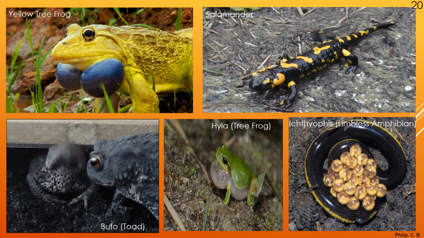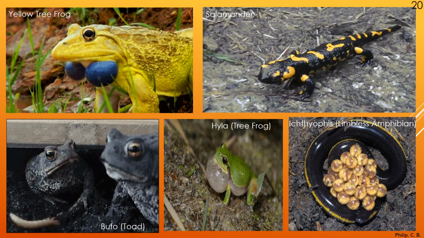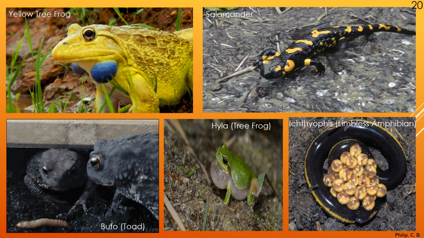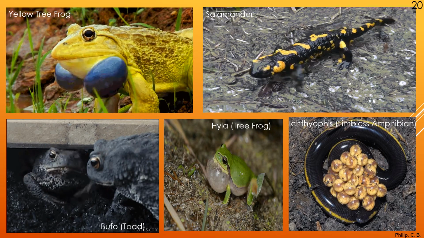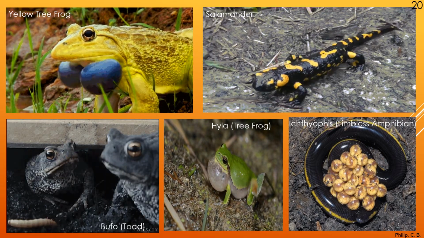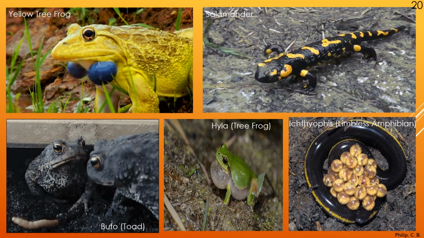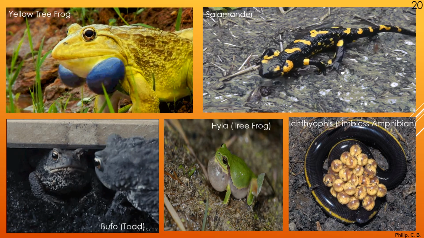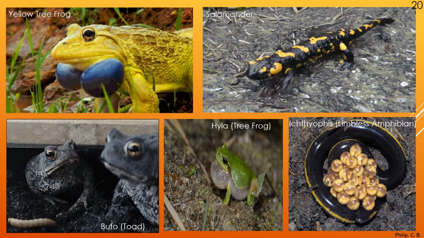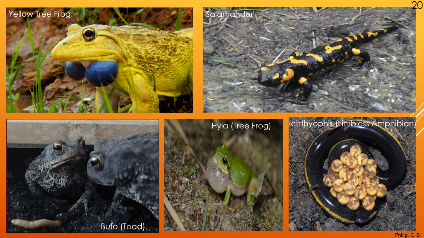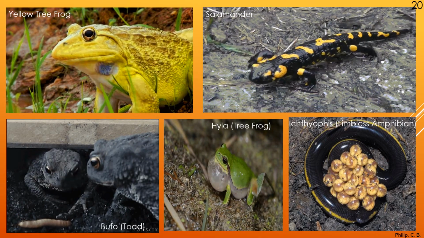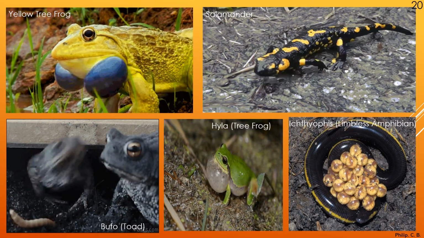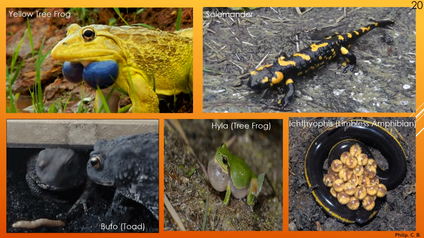Yellow tree frog. In one of the earlier videos we saw a similar yellow colored tree frog, and lower you can see toad or Bufo. Now what is the difference between a frog and a toad? Very simple. If you observe carefully both the images, in frog the body surface is smooth and moist, whereas in case of toad it looks rough, with warts on the body, which makes it comparatively rough. Or we can say frogs are present more in the water body, less on the land, whereas toads more on the land, less in the water body.